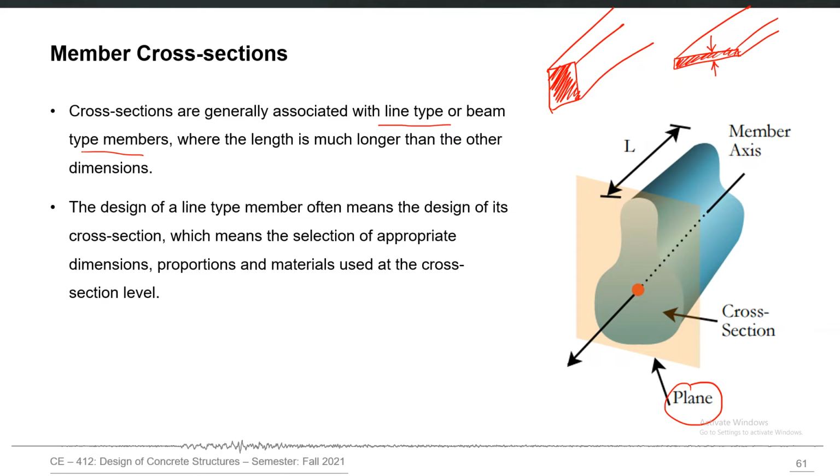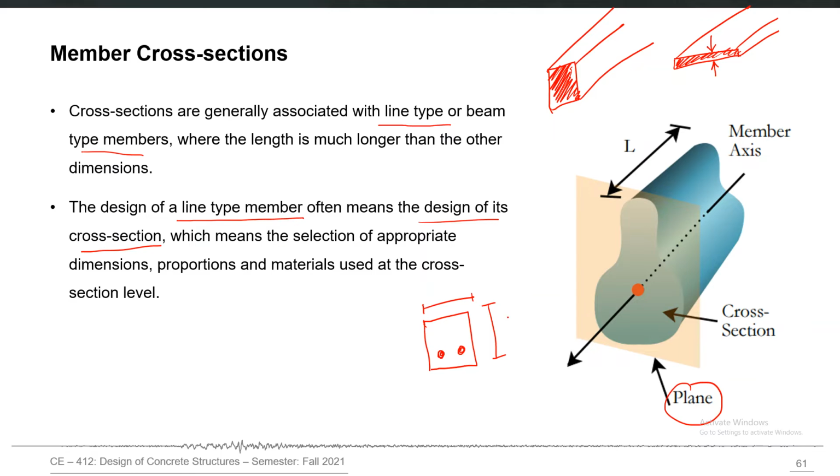So the word cross-section is mostly associated with the line type elements, where you have a specific shape which runs along the length to make that member. So the design of a line type member often means the design of its cross section. When we talk about the design of a beam, we actually mean what cross sectional shape it should have, what dimensions that shape should have, what amount of steel it should have.